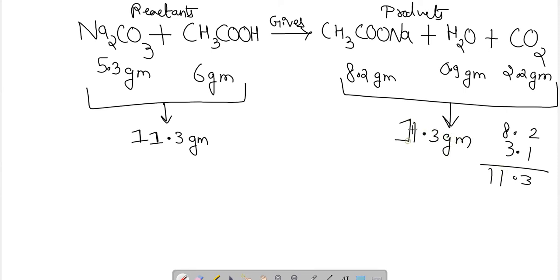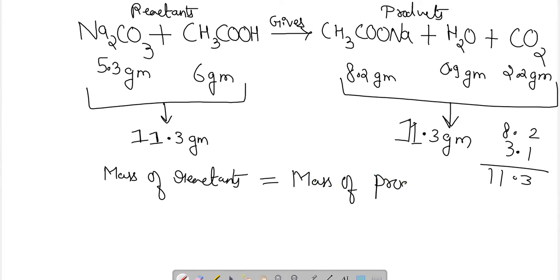So here we can see that the mass of the reactants is equal to the total mass of the products. The mass on the LHS is equal to the mass on the RHS.